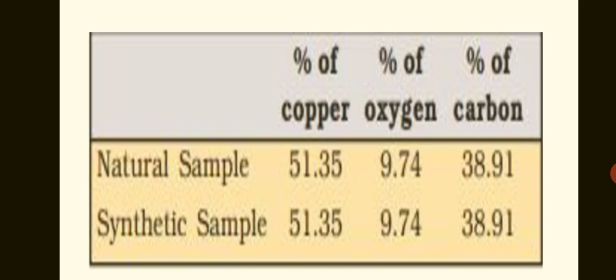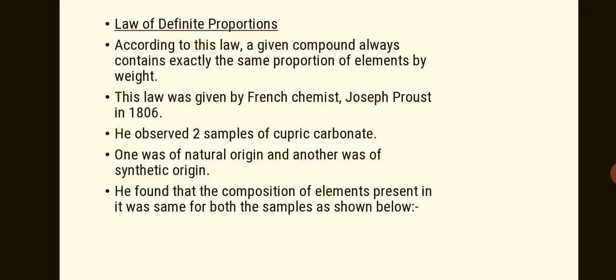In the natural sample of cupric carbonate, the percentage of copper is 51.35, the percentage of oxygen is 9.74, and the percentage composition of carbon is 38.91. The synthetic sample, which is made in the lab, also has the same composition as the natural one. So this is the law of definite proportion.